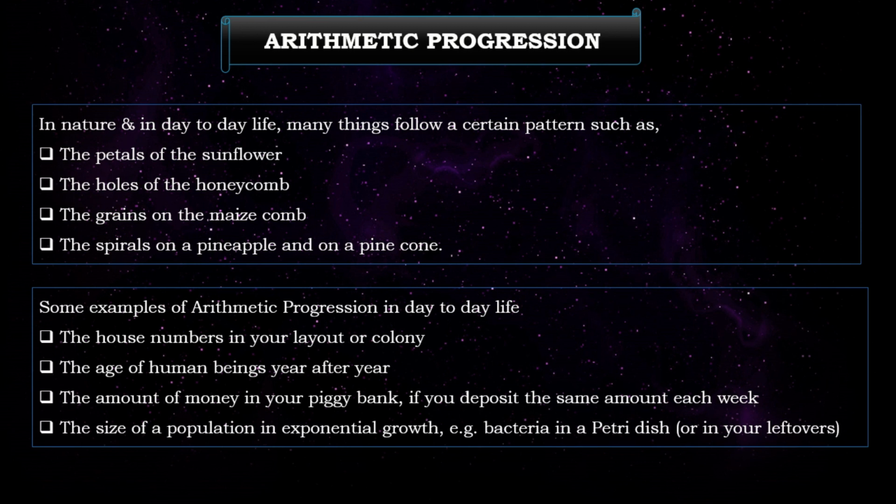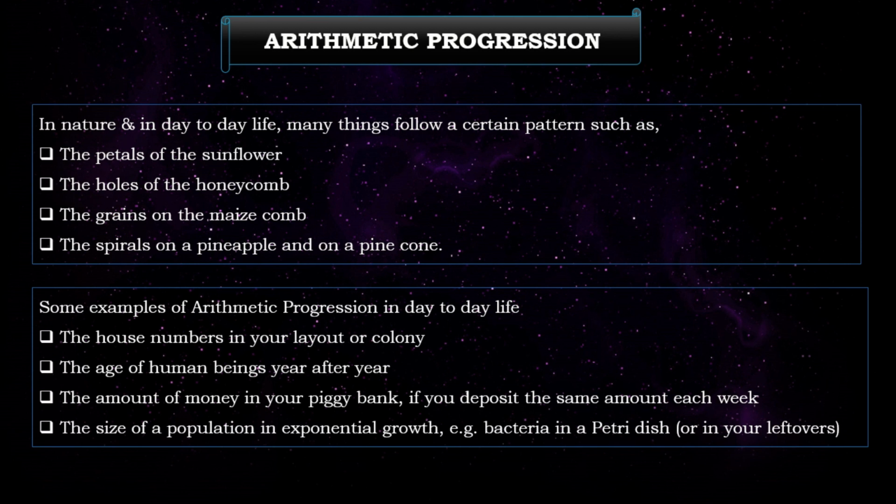Next, the age of human beings year after year. The age of human beings will be increasing, is it not? The increasing order can be considered as an arithmetic sequence. Next, the amount of money in your piggy bank if you deposit the same amount each week. If we deposit the same amount each week, or if there is an increase in the increment and the increment increase is stagnant, then it can be included in the arithmetic progression sequence.